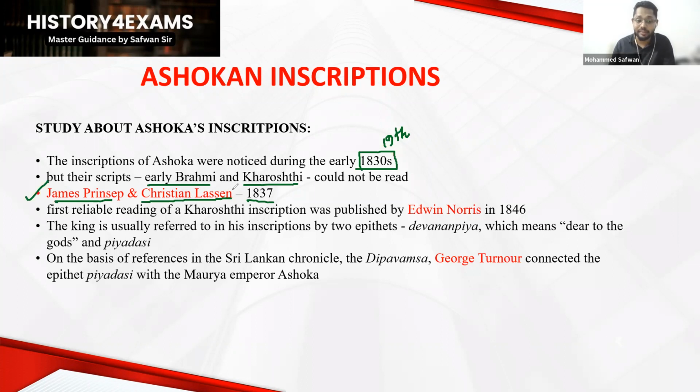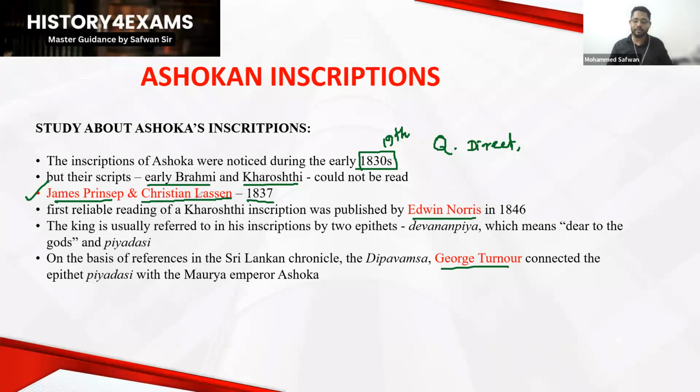You also have to note this name, because in your next examination this can be asked as a direct question: who studied the Brahmi script along with James Prinsep? You will have this option, Christian Lassen. Then there are Edwin Norris and George Turner. These are other very important names that you have to note for your examination. But most students don't care about this kind of information. That's why I'm saying this information is very important for your upcoming examination.